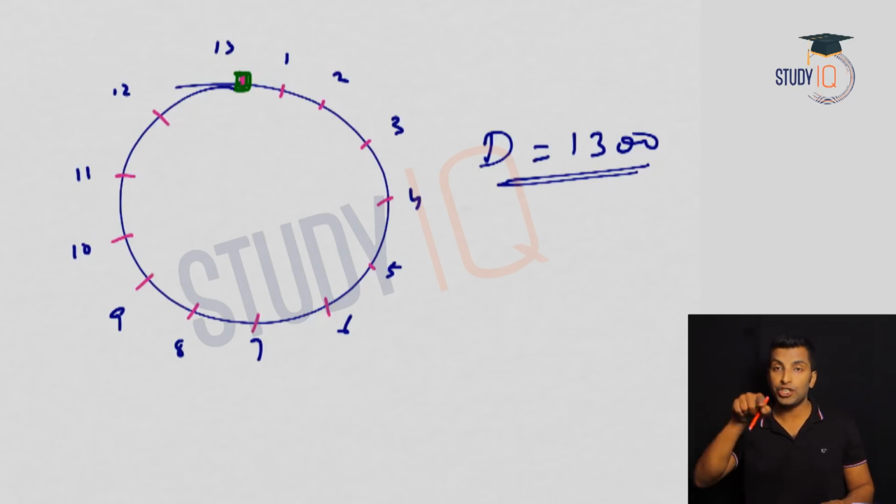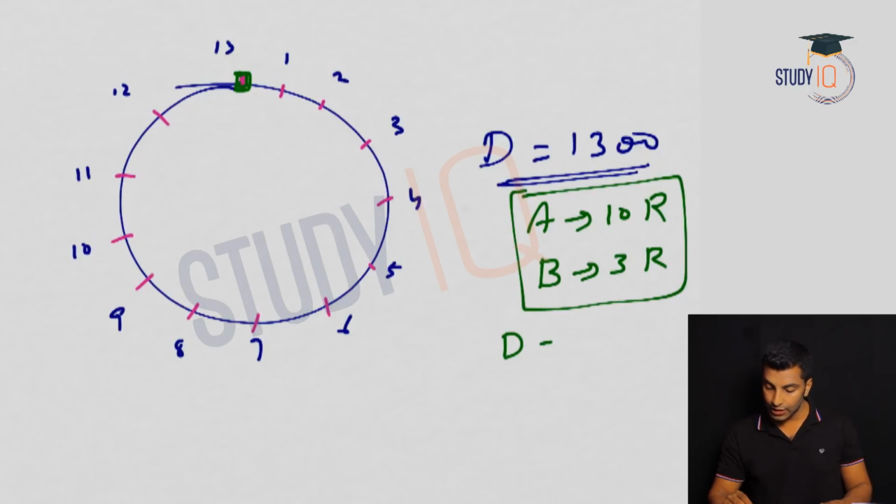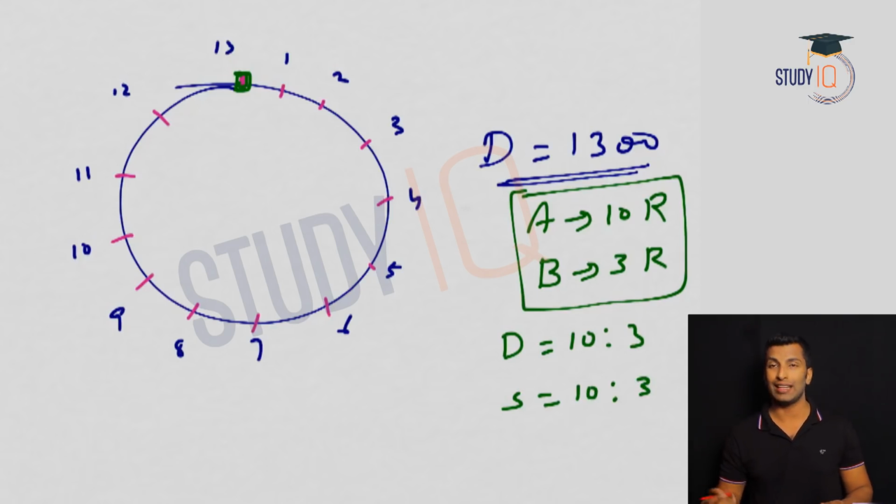So this ratio of speed is given, right? See, person A covers 10 rounds and person B covers 3 rounds in 1 hour. So the distance ratio is known to you. Distance ratio is 10:3. So since the time is constant, because when you meet means time is constant, both are starting at the same time, we know the speed ratio, right? Speed ratio is directly proportional to distance ratio. So speed ratio is also 10:3. Then that's not required. Okay. So distance ratio is what we need. 10 rounds and 3 rounds distance ratio we know clearly.